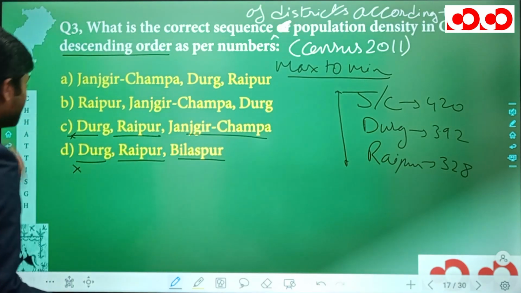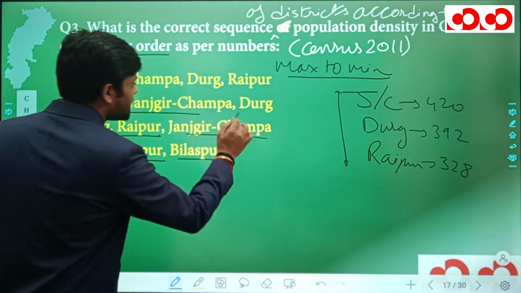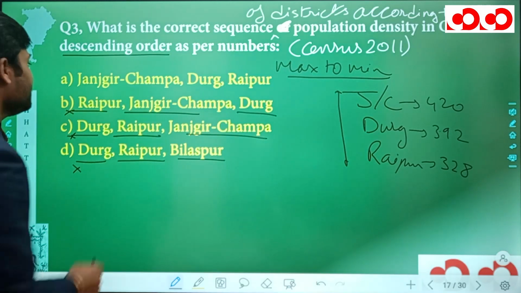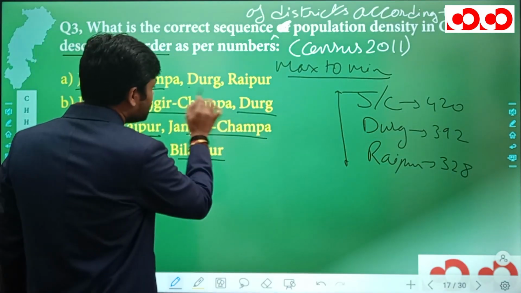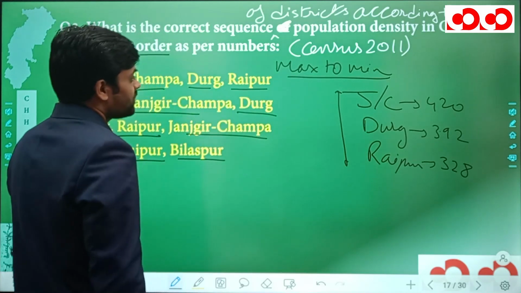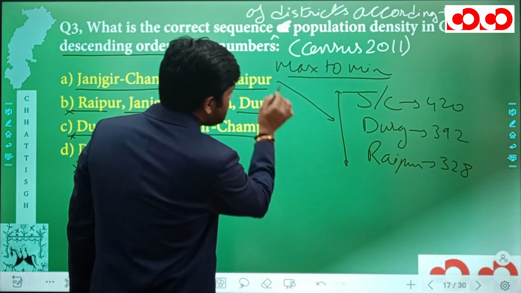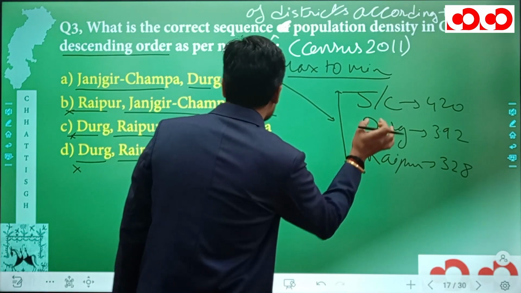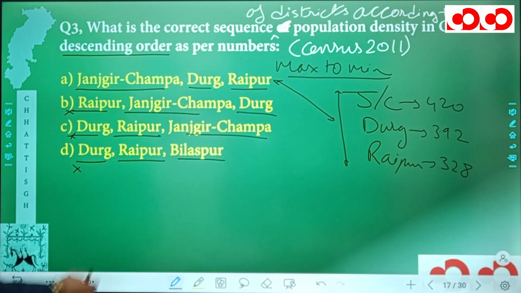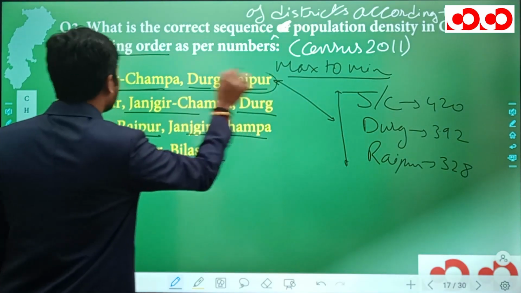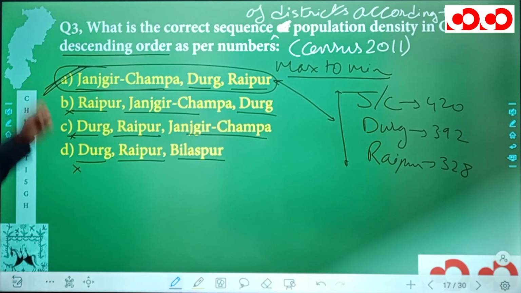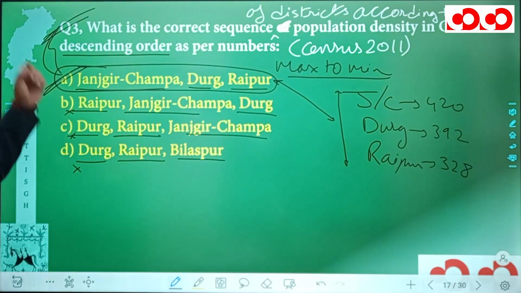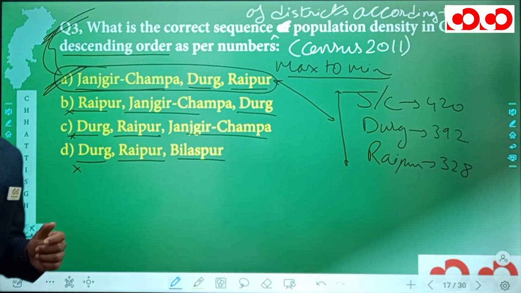In the option B we have Raipur, Janjgir Champa and Durg. This is also incorrect. And finally in the option A we have Janjgir Champa, then Durg and then Raipur. Now this actually is the same sequence as we have actually deduced, that is Janjgir Champa, Durg and Raipur, and hence this option A is going to be the correct option for our third question. So this was all about the third question, wherein we have seen option number A is the correct option.